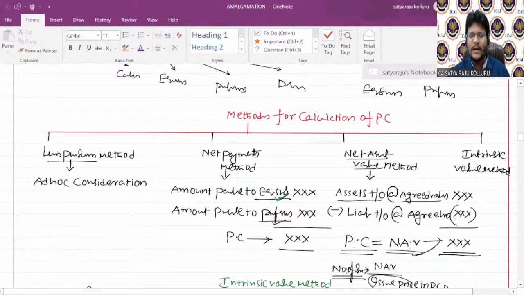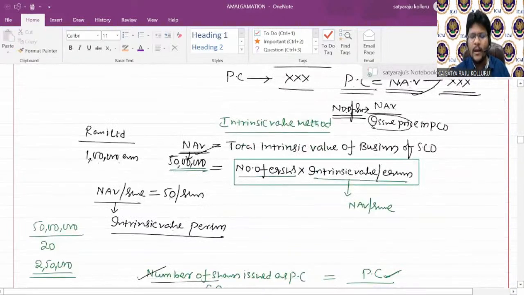Now coming to the intrinsic value method, purchase consideration is equal to the number of equity shares in the selling company into intrinsic value per equity share in the selling company.